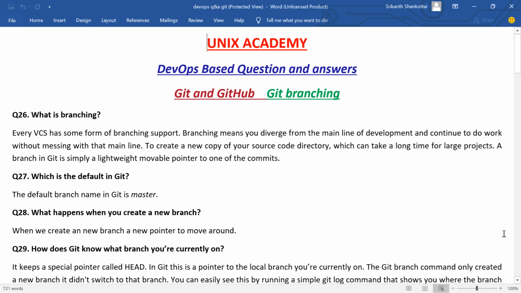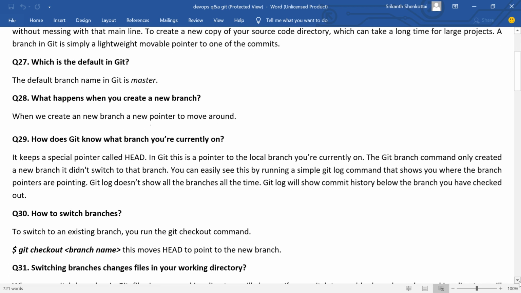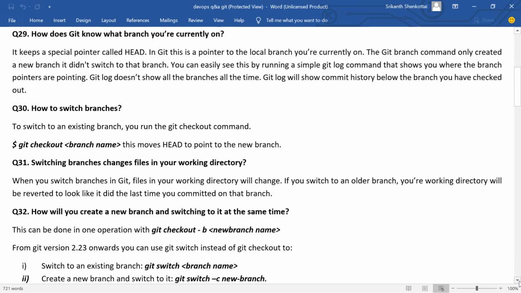Next question, how does Git know what branch you are currently on? It keeps a special pointer called HEAD. In Git, this is a pointer to the local branch you are currently on.